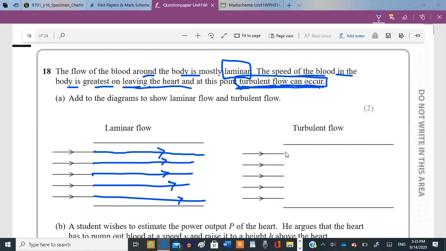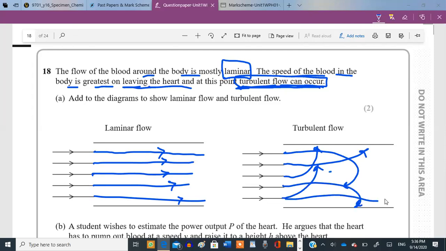And for turbulent flow, it has to come like this or like this, like a non-uniform flow. It could be going in any direction you want. Usually it's going like this, coming like this, going forward and then returning back.